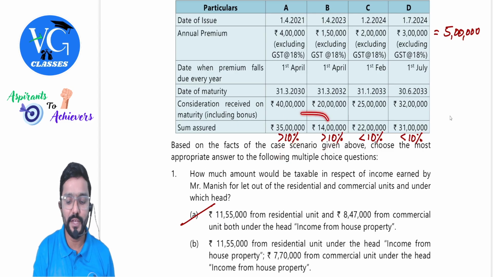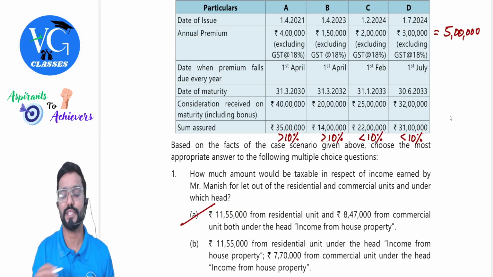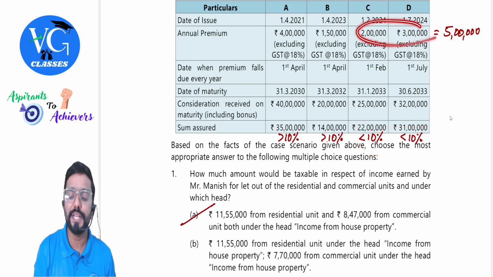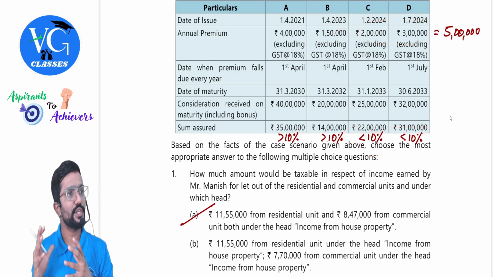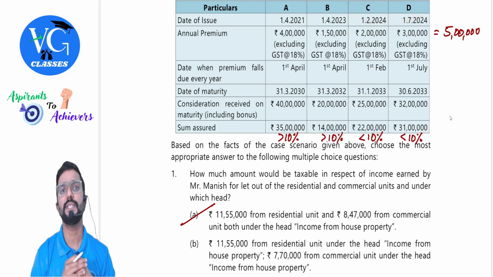Why, sir? Because even in 1 year, if you have paid more than 10%, it is not exempt. Whereas this, it is within 10%. And monetary wise also, it is within 5 lakh. So can we enjoy the exemption? Yes. Clear. So C and D is the policy which is exempt.